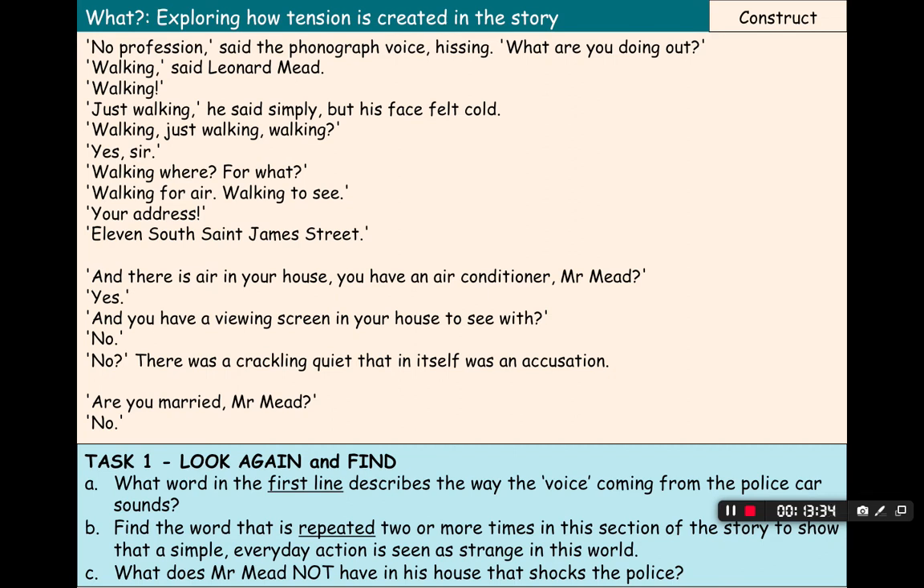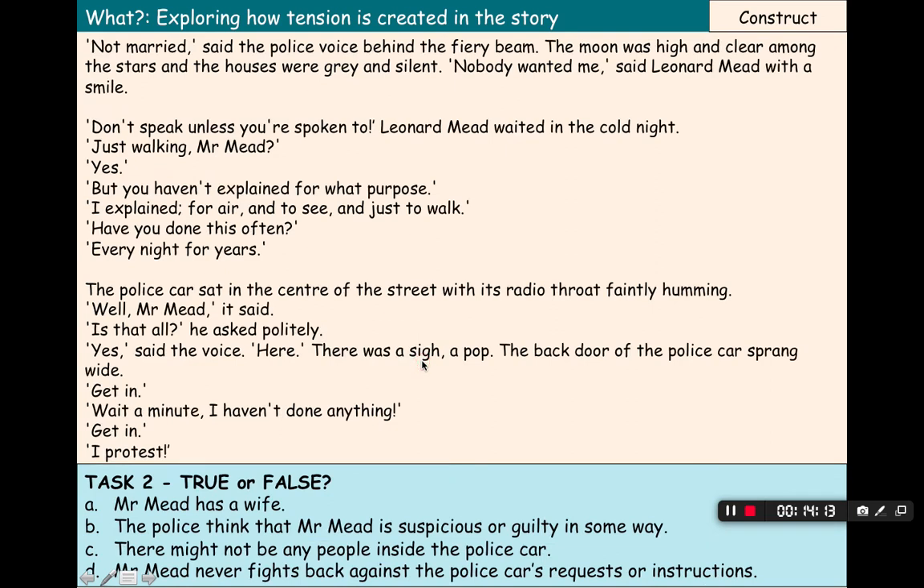And then C, what does Mr. Mead not have in his house that shocks the police? So down here in this section, they ask him about two things. They ask him if he has an air conditioner, which in the United States, which is where this story is probably set, is something that a lot of people have in their homes in areas where it's hot. So he does say he has an air conditioner, but the thing that shocks the police is the viewing screen. He does not have a viewing screen. So if you wrote down anything linked to viewing screen or TV, TV is probably what they're talking about here. It's just in this future world, it's called a viewing screen. So we'll move on to the next section of the story and carry on.